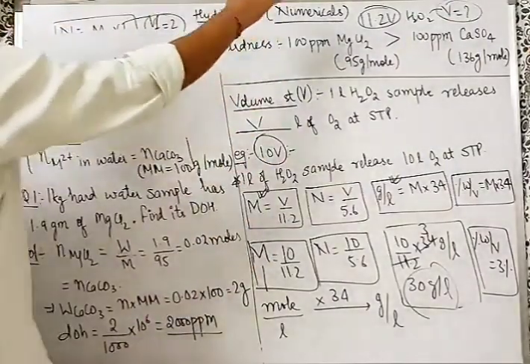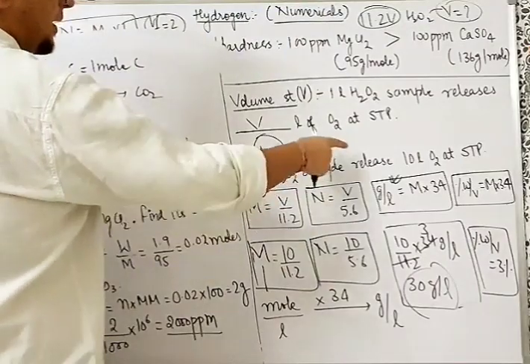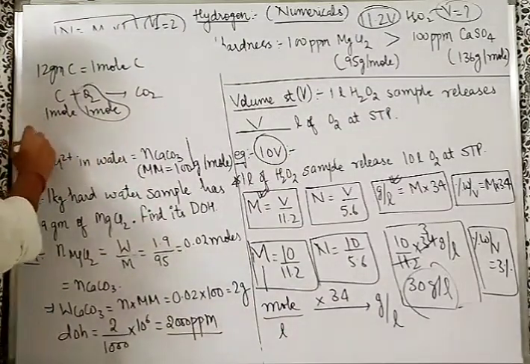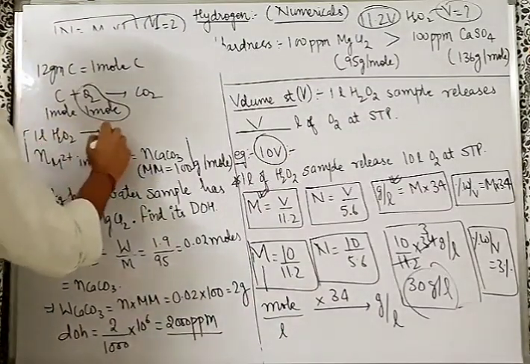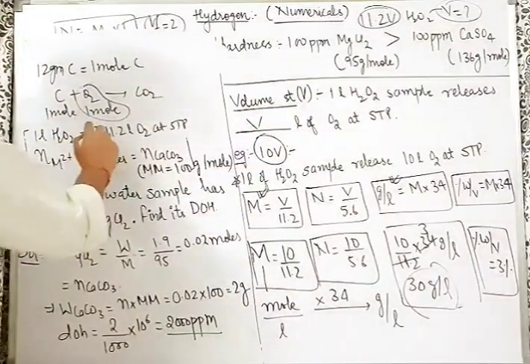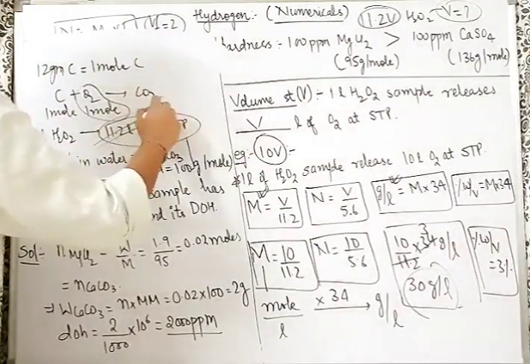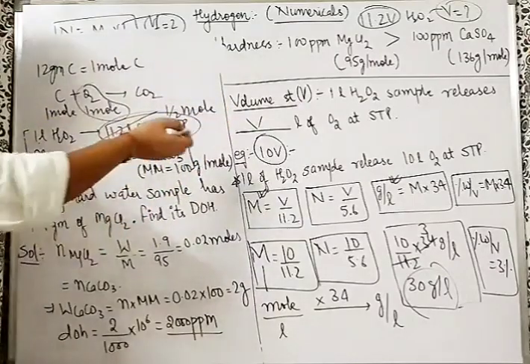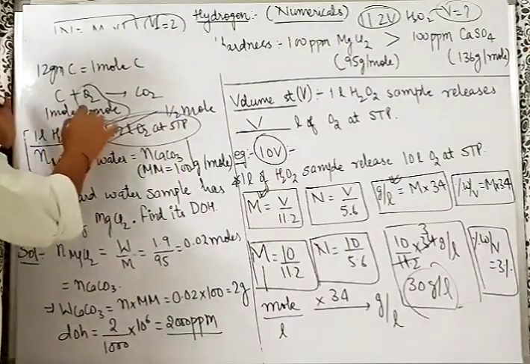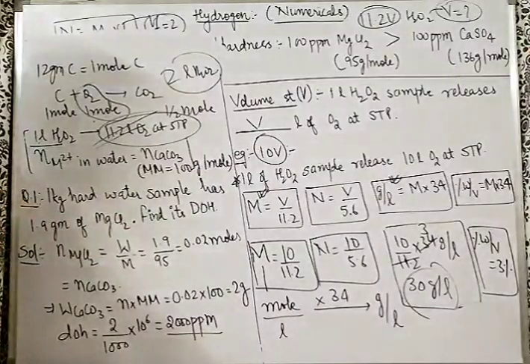Simple. 11.2, what does it mean? It means that 1 liter of H2O2 sample releases 11.2 liter of O2 at STP. That's a simple statement that we have remembered from here. So how many moles is this? 1 liter of H2O2 sample releasing 11.2 liter means half mole. Sir, how? Divide with 22.4. I just told you. So half mole O2 at STP is released by 1 liter, I need 1 mole, so bhaiya, 2 liter H2O2 is required. As simple as that.